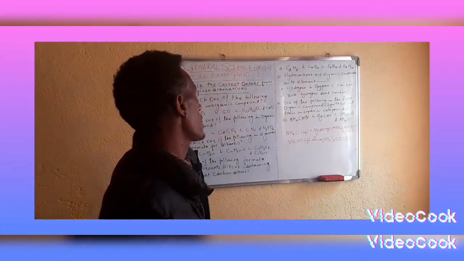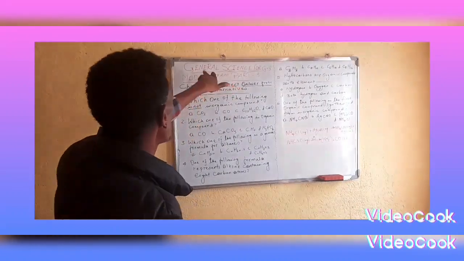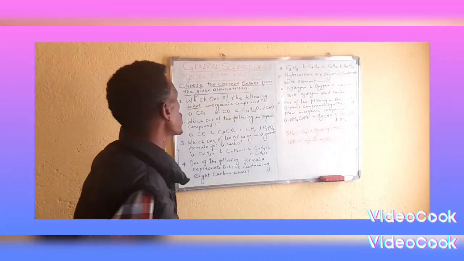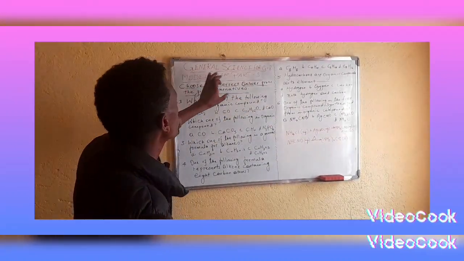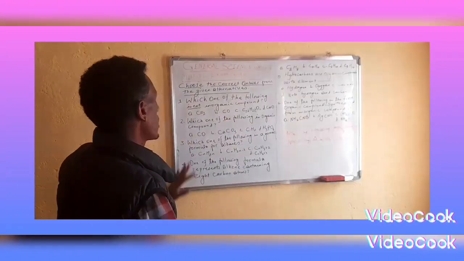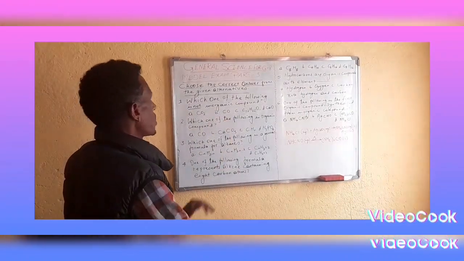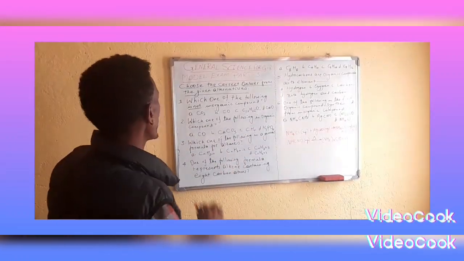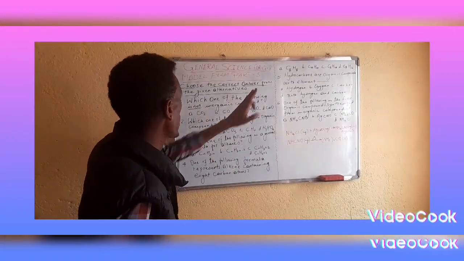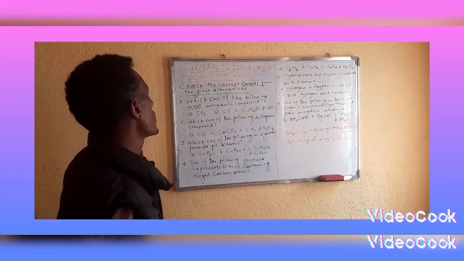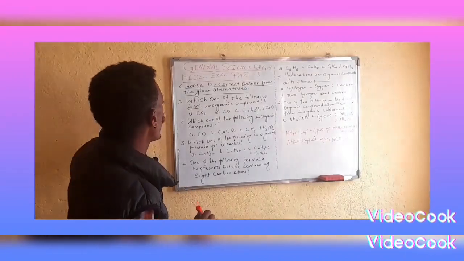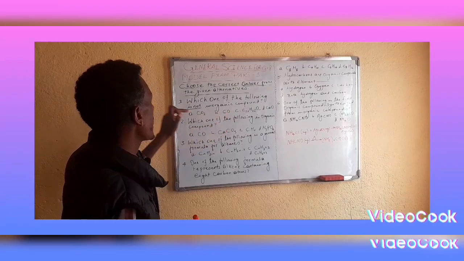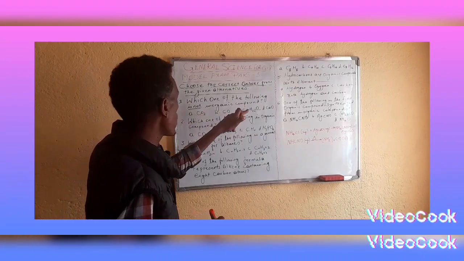As you can see here, General Science for Grade 8, Model Exam Part 3. This is going to be Part 3; Part 2 we tried to see last time. The instruction says choose the correct answer from the given alternatives. Question number 1 says: which one of the following is not an inorganic compound?